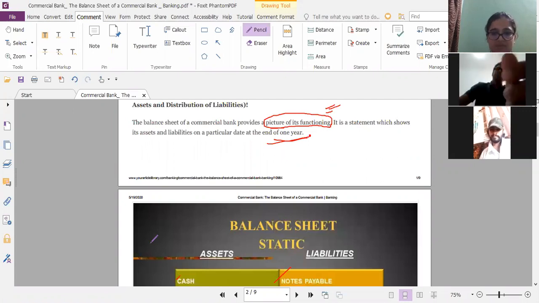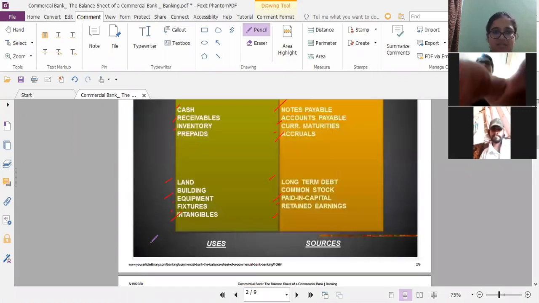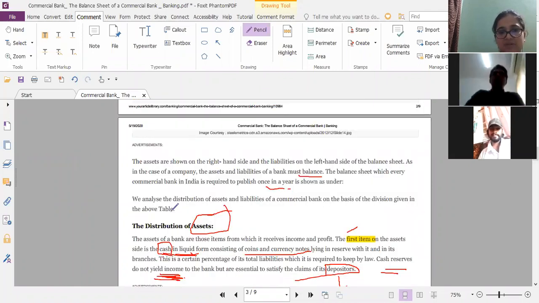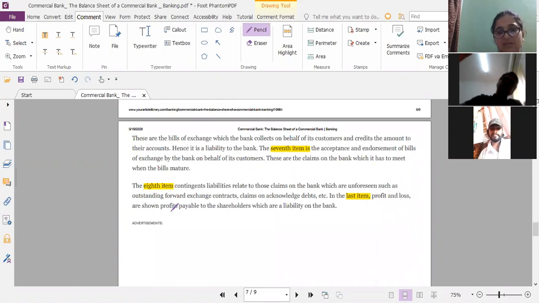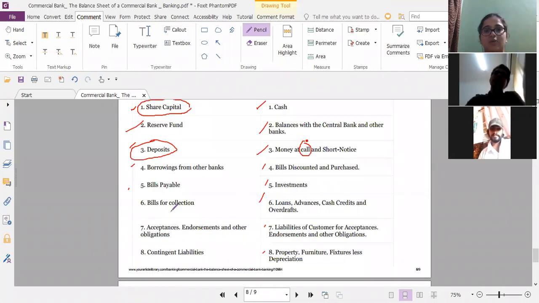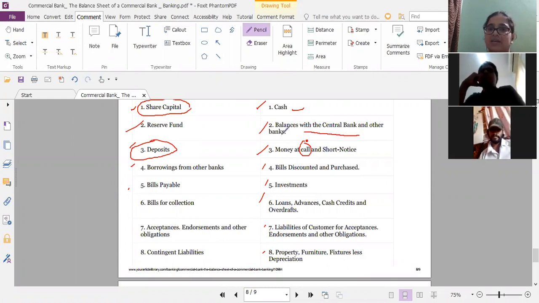Any doubts, Bhutte sir? Is the asset side clear? Cash, madam, did you understand? Yes, understood, madam. Okay, receivables, inventories, prepaid, land, building. What we have read now is in this table. Assets. Okay, we have just studied cash, right? If you all can remember. Then the balances with the central bank and other banks, right? This is the asset part.